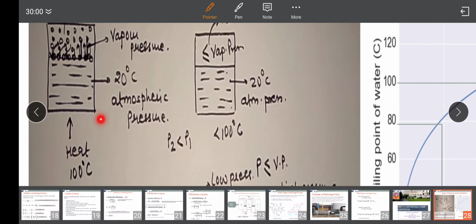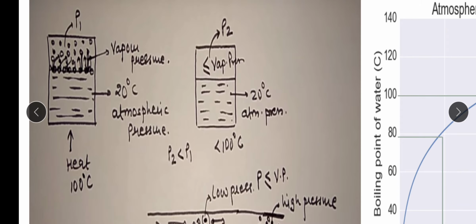Means in the first case we are getting the vapor pressure by means of heating of the water, or by means of the boiling of the water. Boiling of the water results in the vapor pressure. This is the first case. So we can reverse this process also. Means by supplying or attaining the vapor pressure we can have the boiling of the water. For that we just have to refer to the second case.